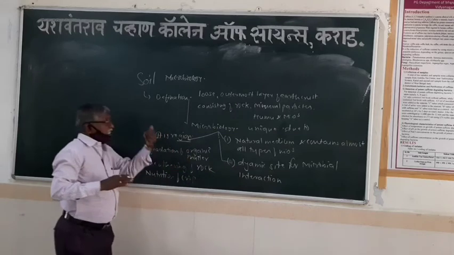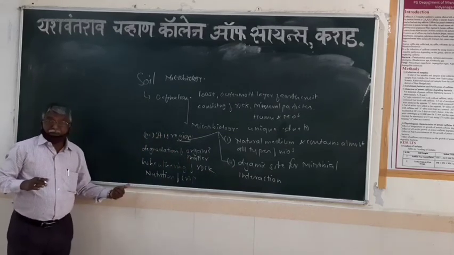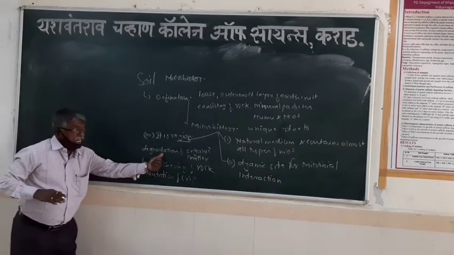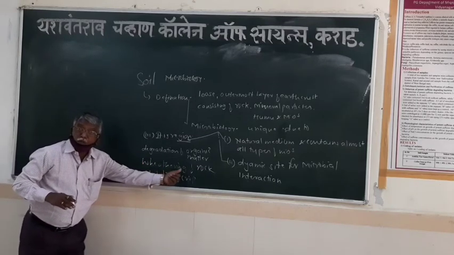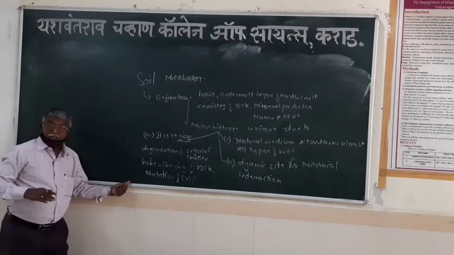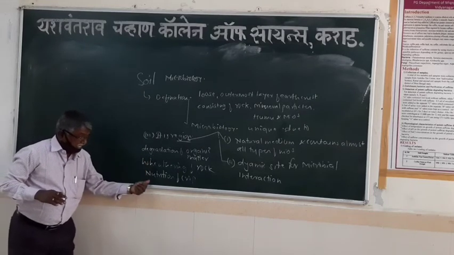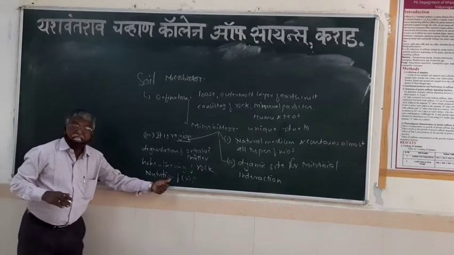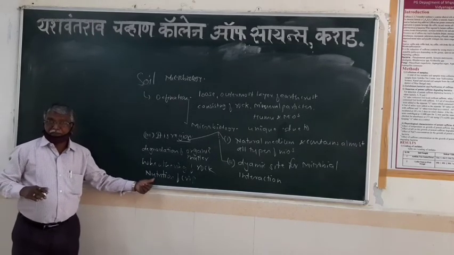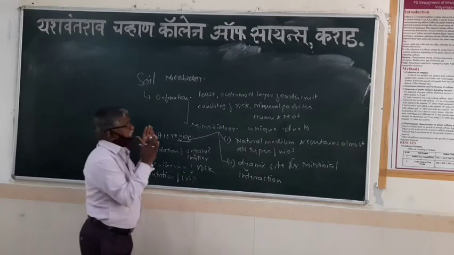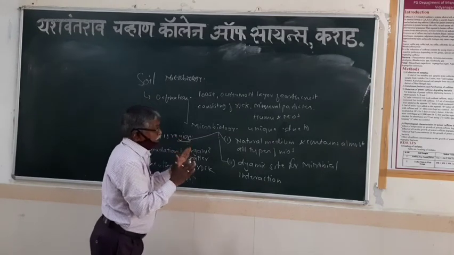Third, in this region three mechanisms take place. One, degradation of organic matter. Then weathering of the rock on which the soil is formed. And after this degradation, simple nutrients are produced, and these simple nutrients are supplied to the plant via the root system. So this is the chart. Why is this soil unique? Because of these three reasons.